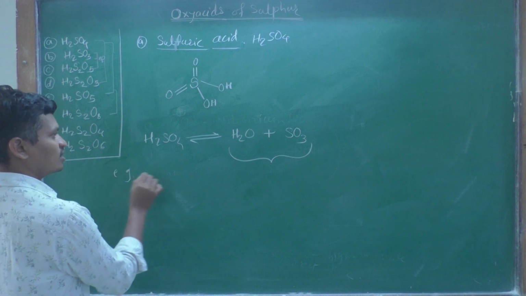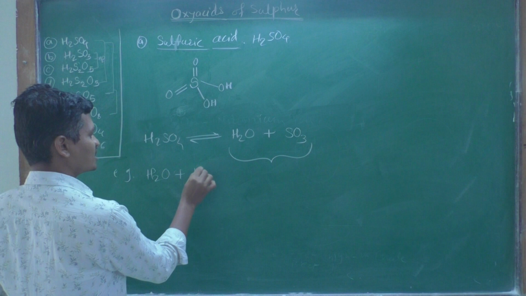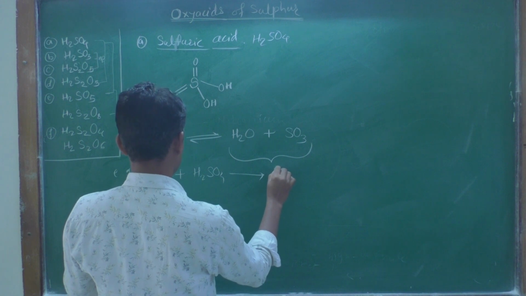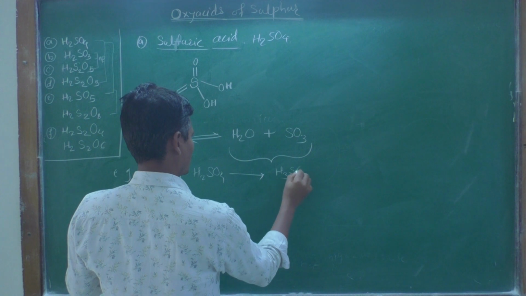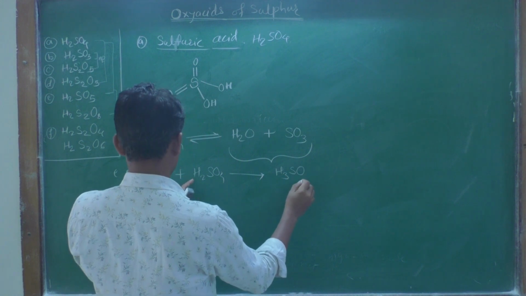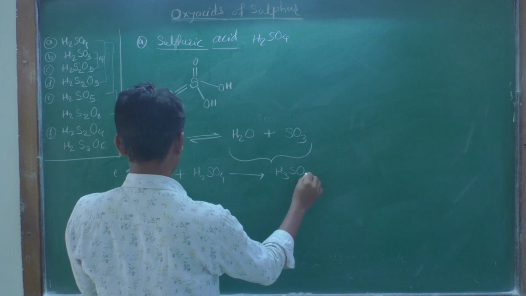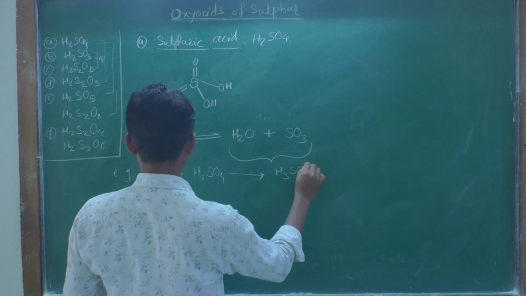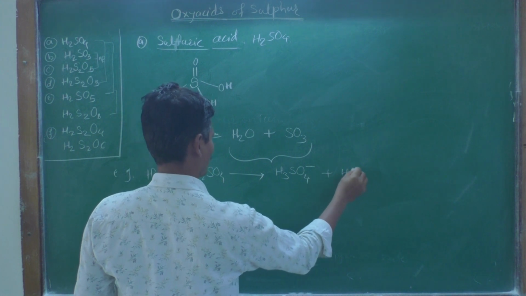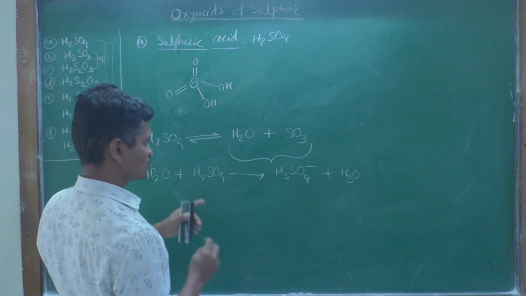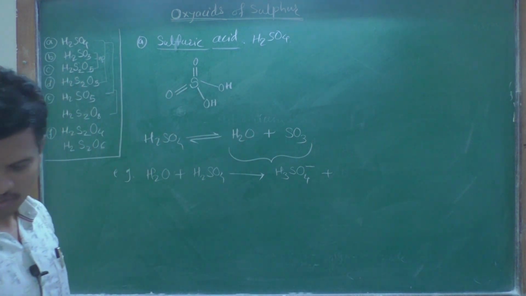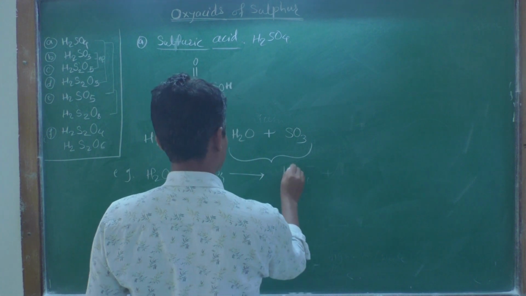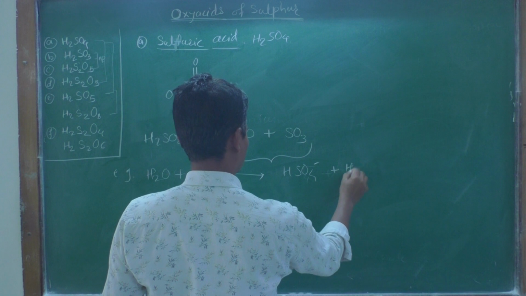For example, when H2O reacts with H2SO4, that is another molecule of sulfuric acid, it gives HSO4 minus plus H3O plus.